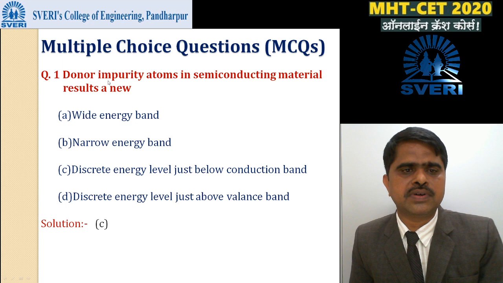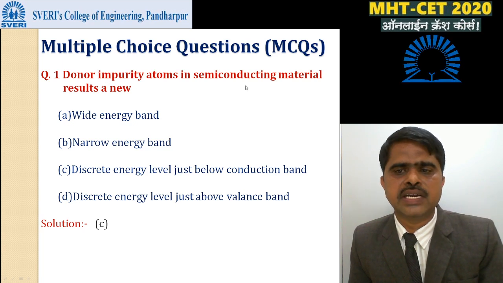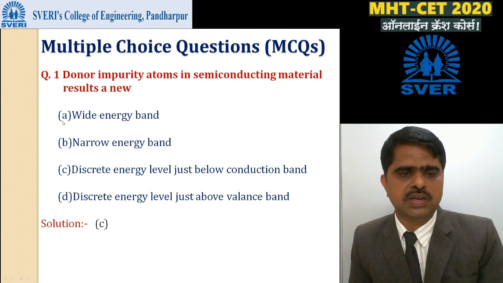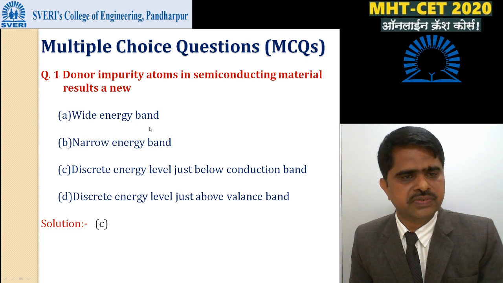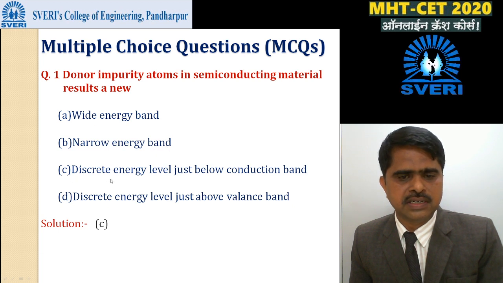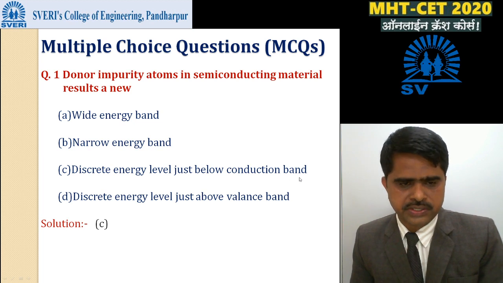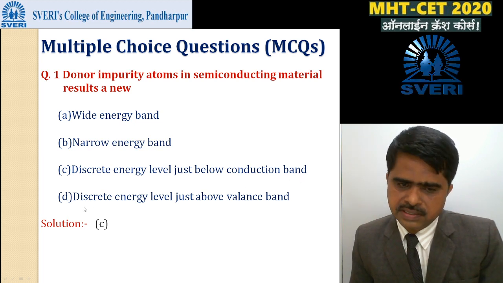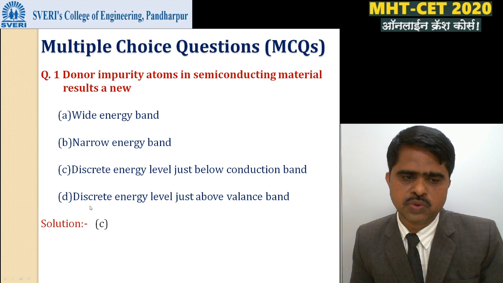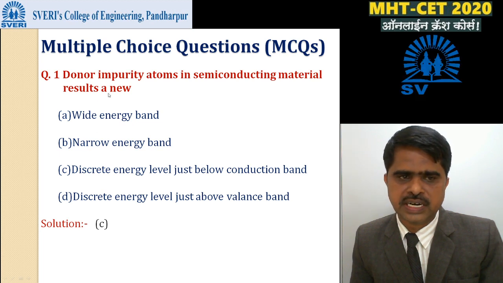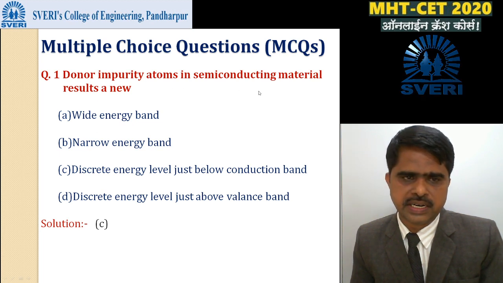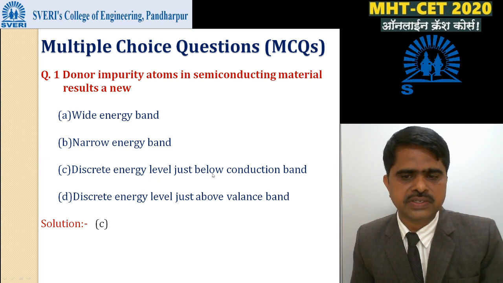First, donor impurity atom in semiconducting material results in what? Option A is wide energy band. Second, narrow energy band. Third, discrete energy level just below the conduction band. And next is discrete energy level just above the valence band. Which option is correct? Here, donor impurity atom in semiconducting material results in a new discrete energy level just below the